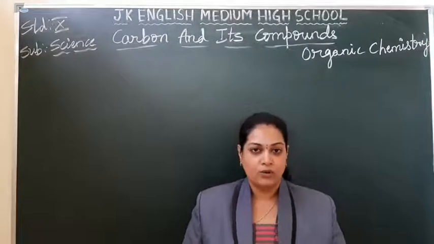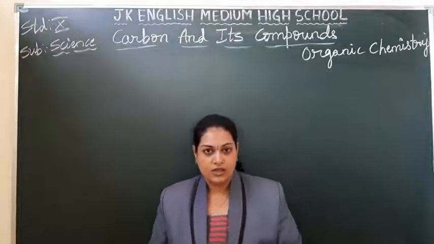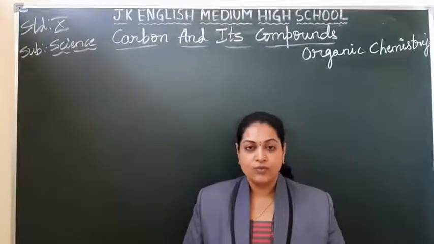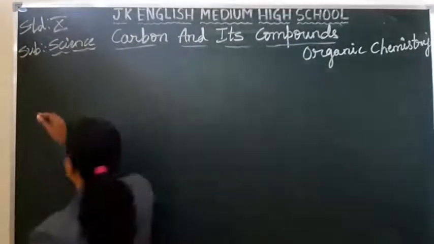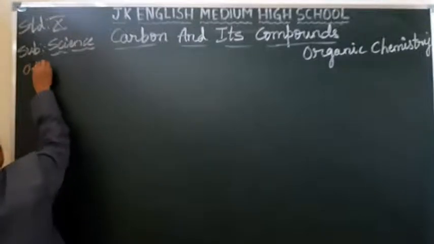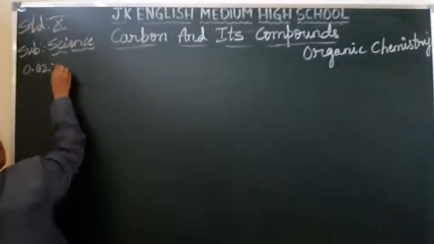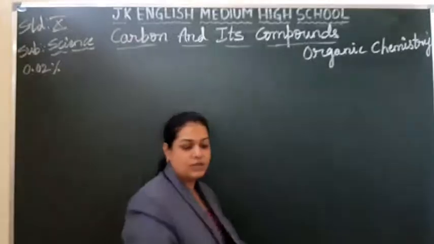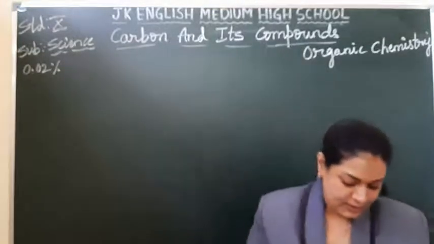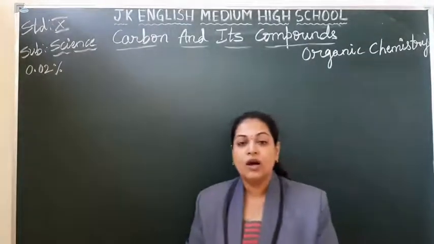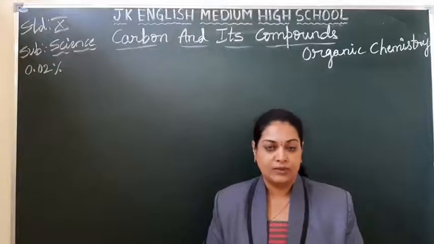In nature, in the earth's crust, carbon is available only 0.02%, in the form of carbonates and so on.